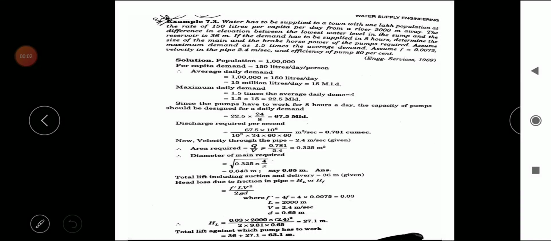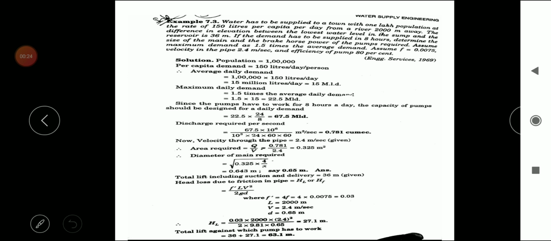This video regards an example on the diameter of the rising main. The statement of the problem is like this. Water has to be supplied to a town with 1 lakh population at the rate of 150 liters per capita per day from a river 2000 meter away.